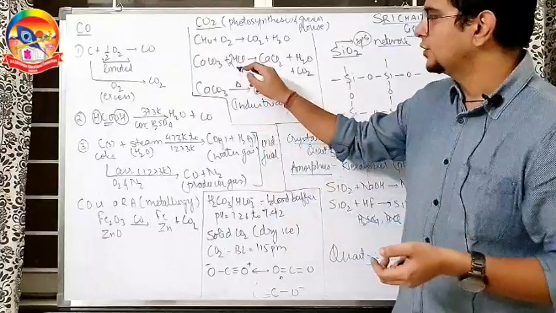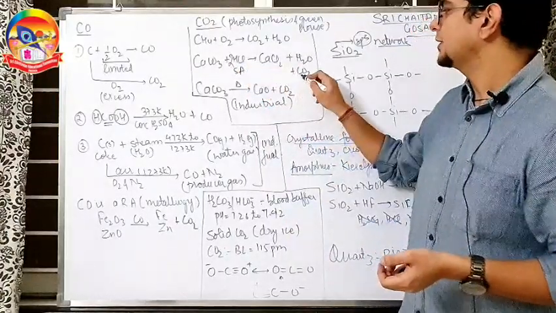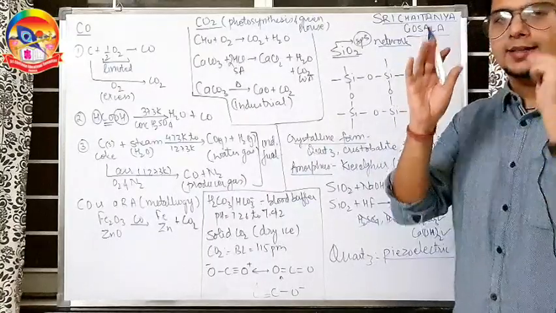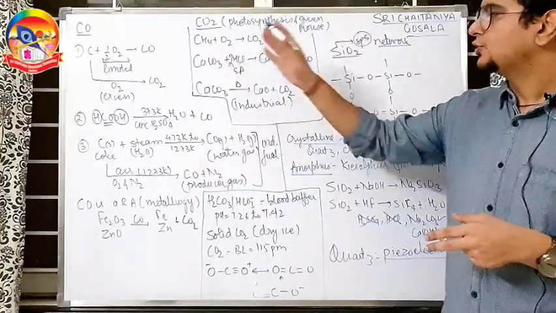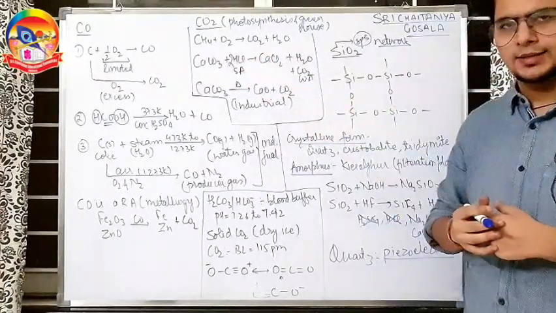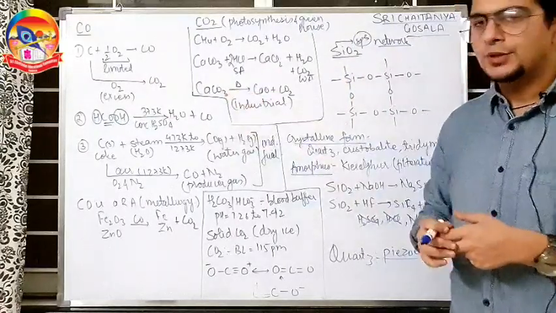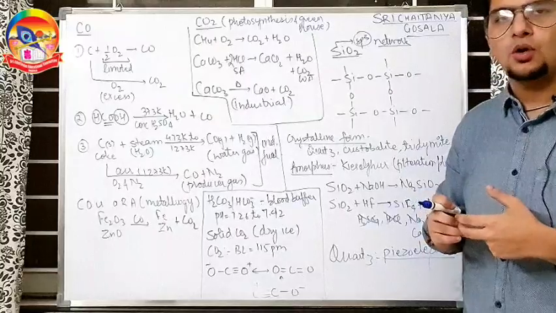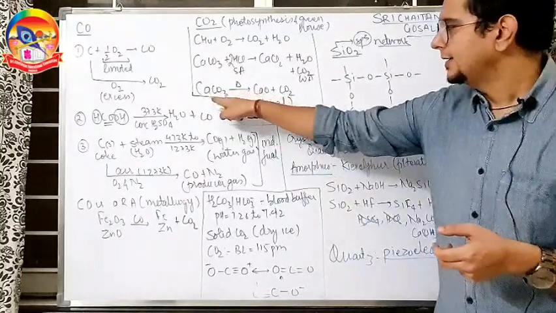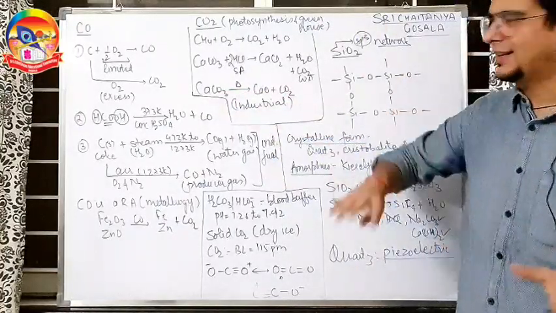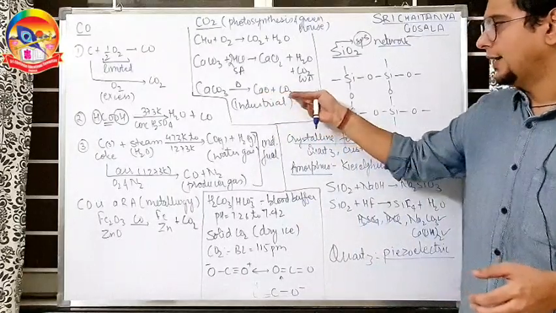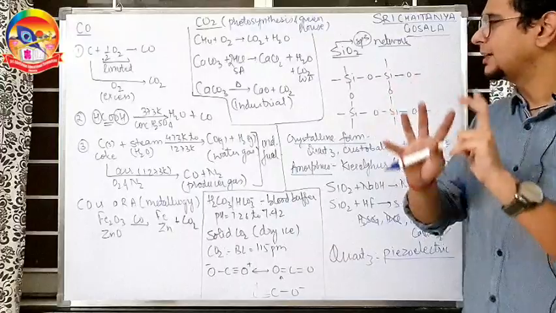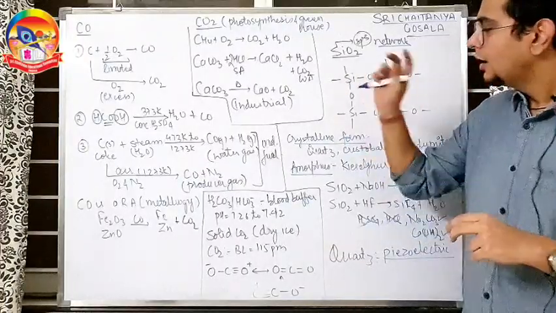One trick you can use: stronger acid to weaker acid conversions are spontaneous for acid-base reactions. So whenever you have a strong acid here and a weak acid here, spontaneous conversion. CaCO3 is limestone. That's the industrial method of preparation of CO2. You might have read about the limestone kiln also. CaCO3 on heating to around 1200 Kelvin releases CaO and CO2, and this is the preparation method of CO2.